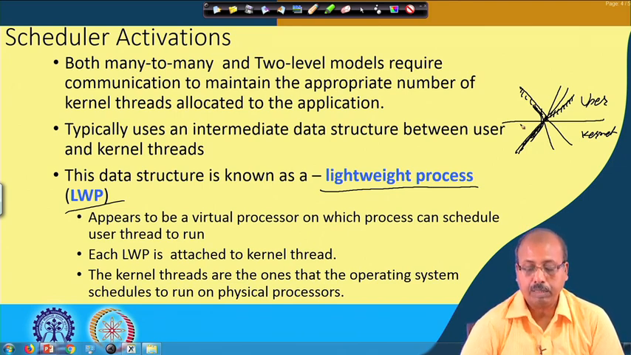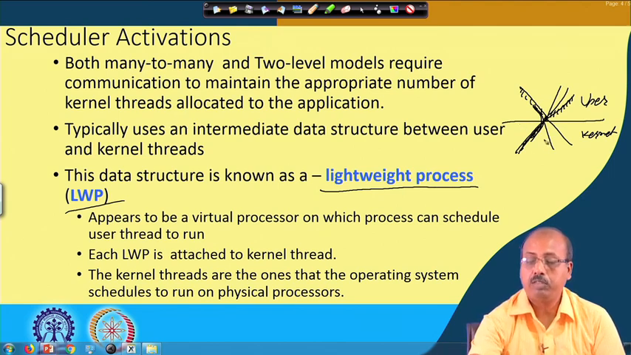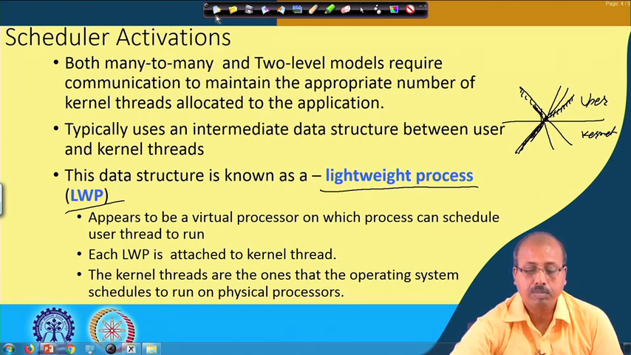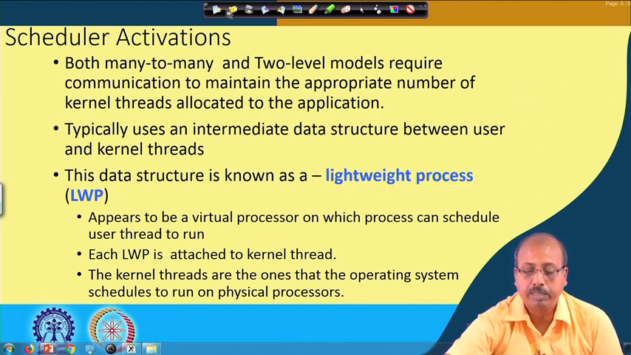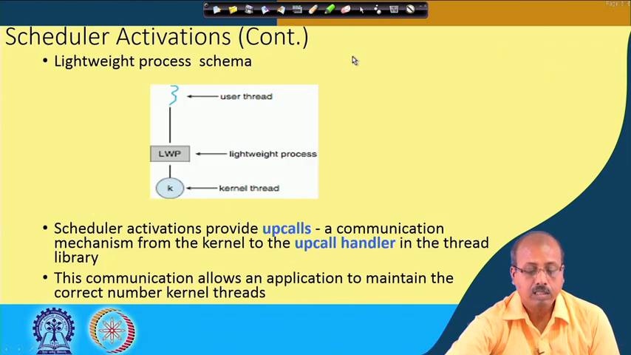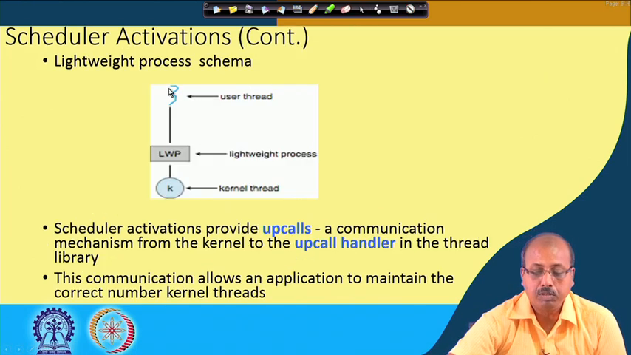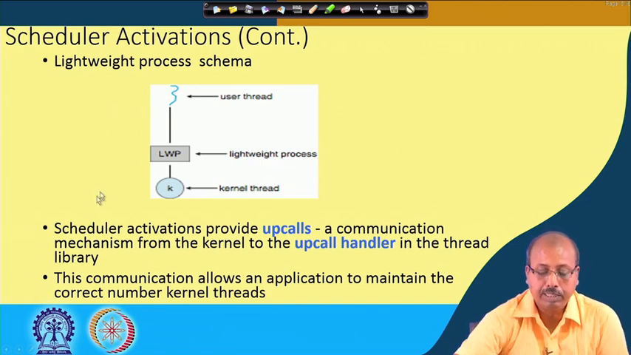Each such data structure mapping is attached to a kernel thread. The kernel threads are the ones that the operating system schedules to run on physical processors. Ultimately these kernel threads will be scheduled onto the physical processors, and that is how scheduler operations take place. Basically, this is the scenario: we have a user level thread mapped onto a lightweight process, and from this lightweight process there is a kernel thread that will be running.